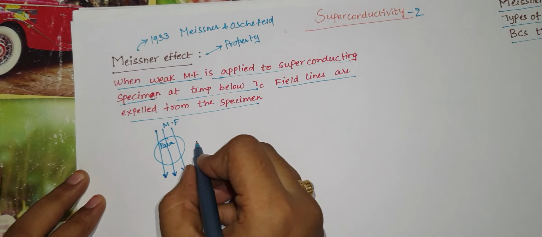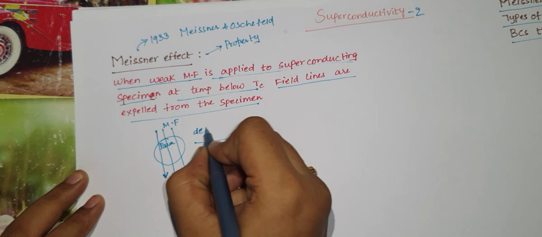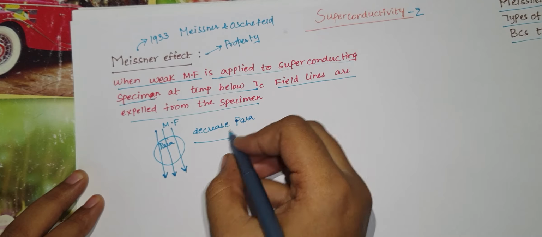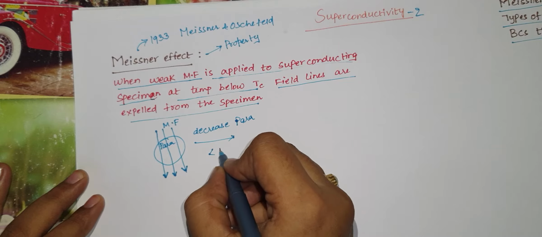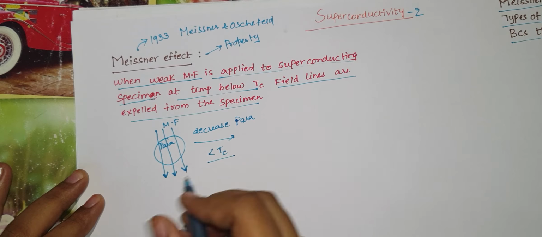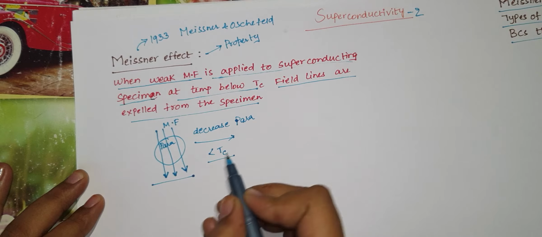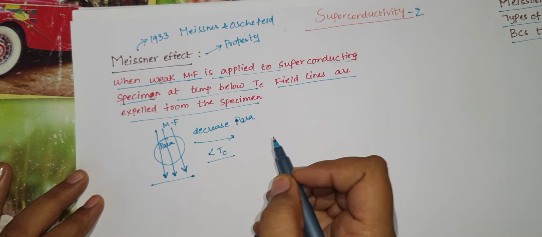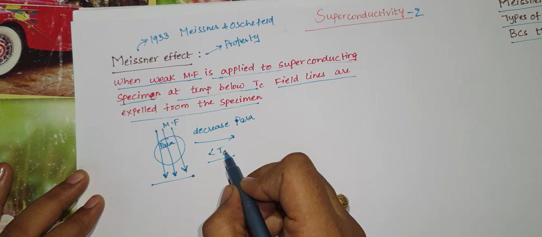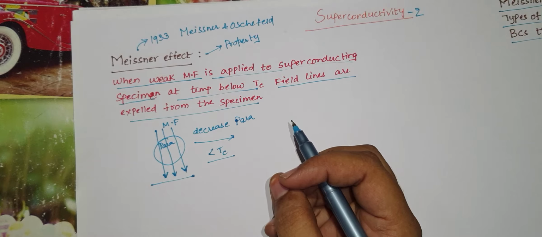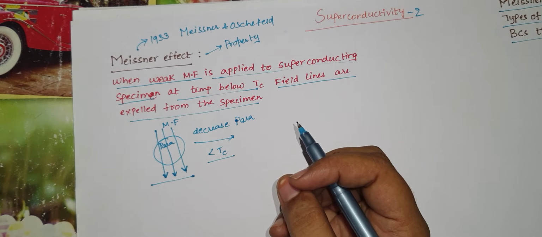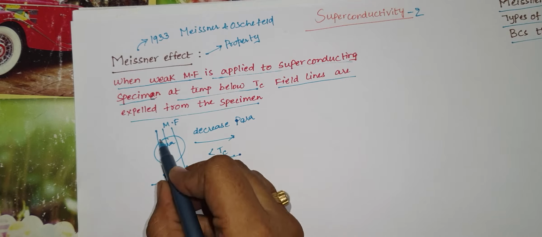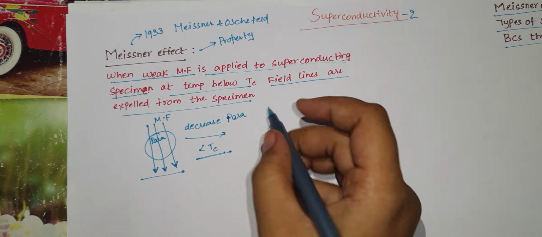Now I am going to decrease the temperature of this paramagnetic material in the range of critical temperature. That means I am going to decrease the temperature to less than the transition temperature or critical temperature. We already know what critical temperature is. It is the temperature at which a material transfers from a normal material to a superconducting material. So I am going to apply this temperature to this paramagnetic specimen. Then it is going to convert into